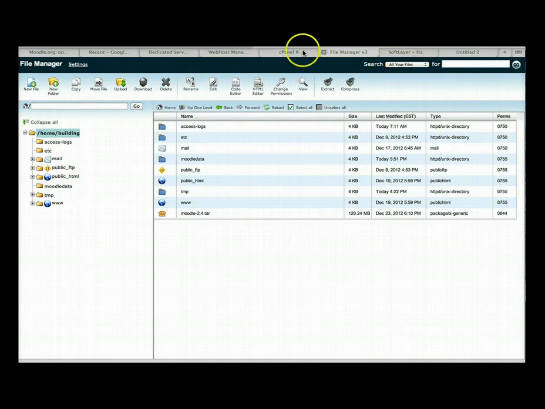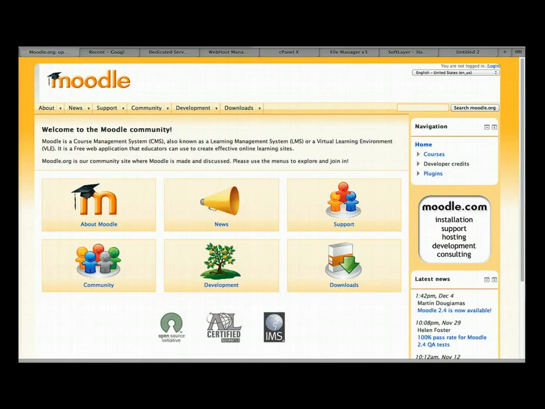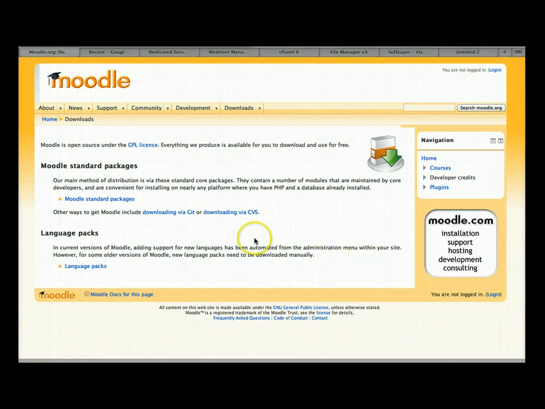All right, so we go into moodle.org. Okay, here we are. And we write download because we want to download, and here it is. We click on the download. Okay, here we go, and then we've got our standard packages.